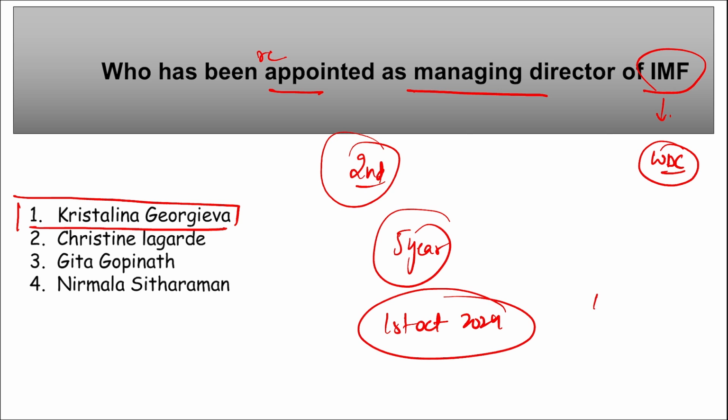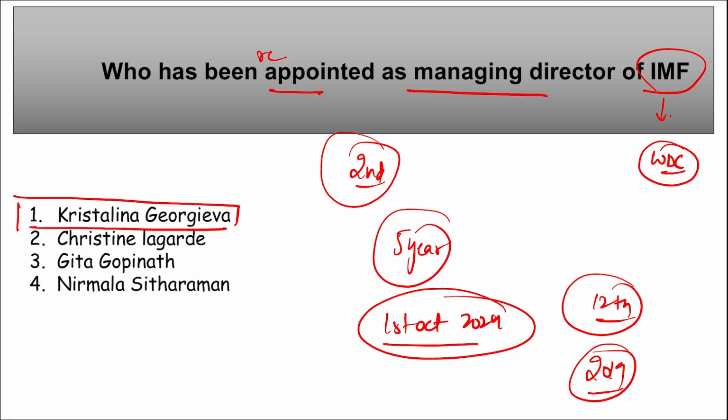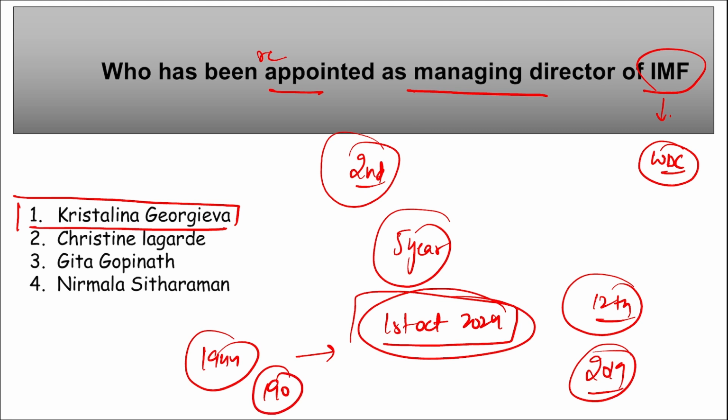And she has been serving as the 12th Managing Director of IMF since 2019, and the term will be ending and restarting again from 1st of October 2024, right? Take a note of this. She was also named as the European of the Year and Commissioner of the Year in 2010. And if we talk about IMF, it was established in 1944 and a total of 190 members are there in International Monetary Fund. Next thing, if I ask you, who is Christine Lagarde, Geeta Gopinath and Nirmala Sitharaman?